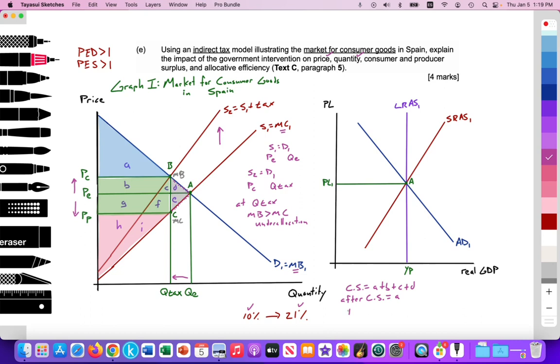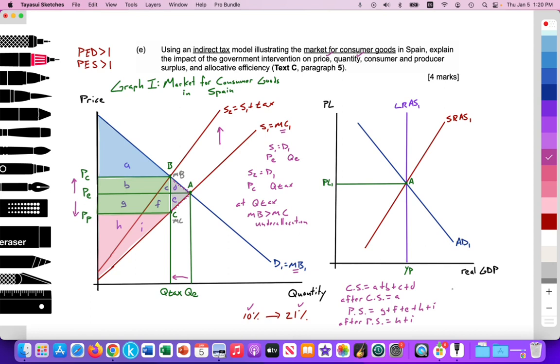What about producer surplus? Producer surplus before was equal to areas G plus F plus E plus H plus I. After the government intervention, producer surplus is equal to areas H plus I. So producers experience reduced surplus.